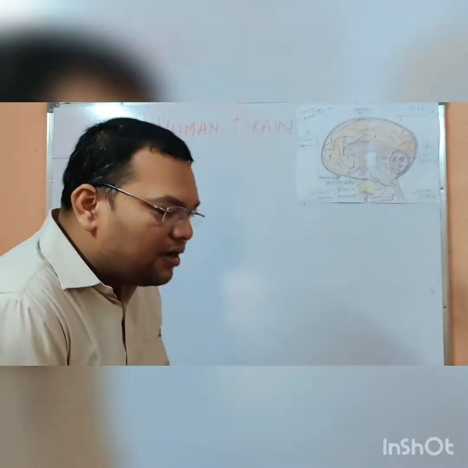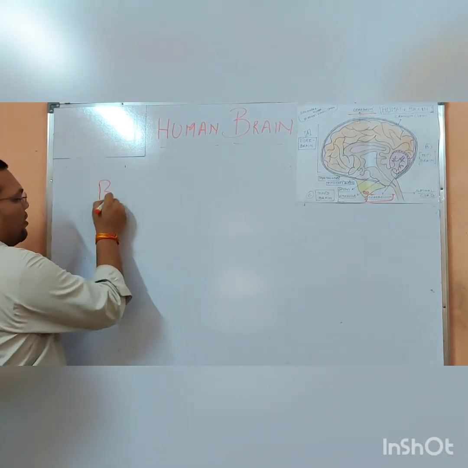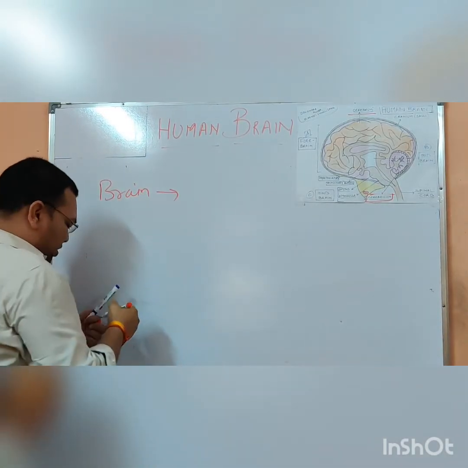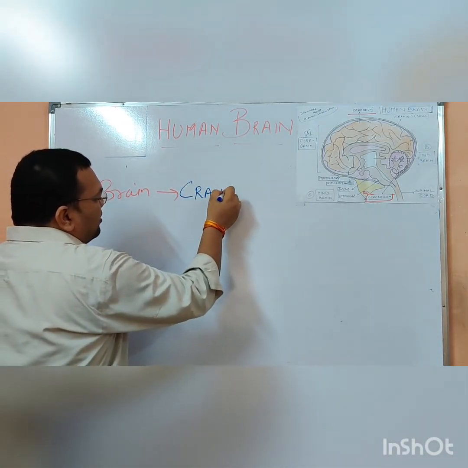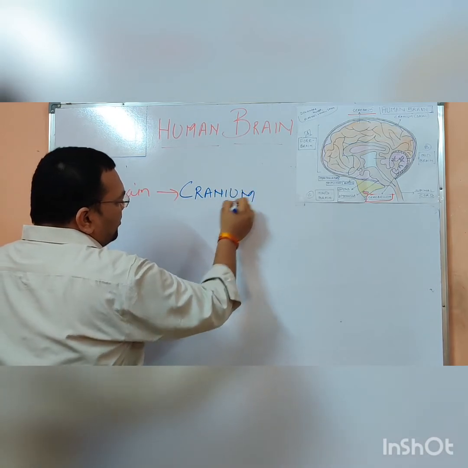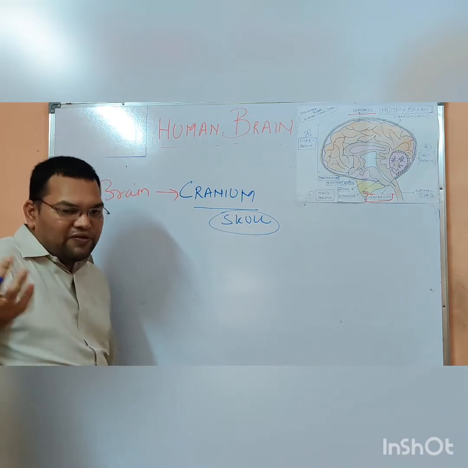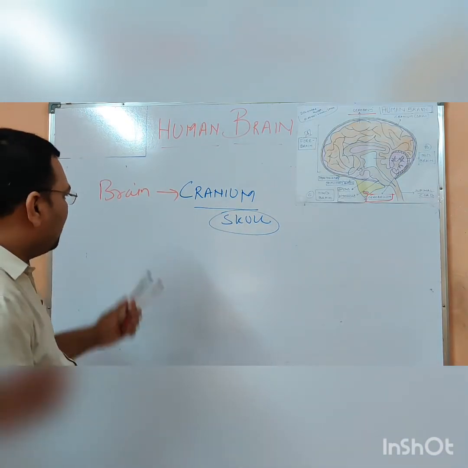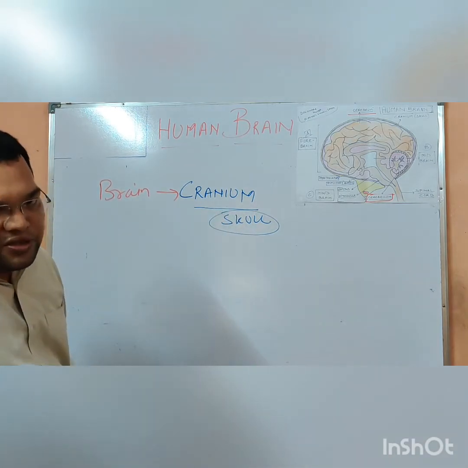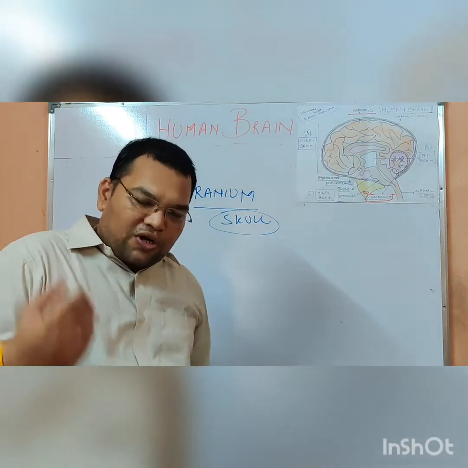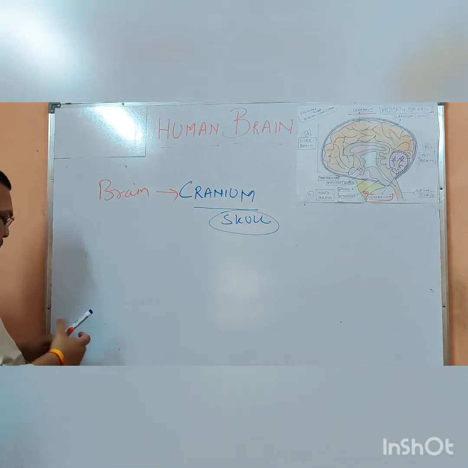So the brain, I already told you, is protected by the cranium, which is also known as the skull. The cranium is very, very hard. So the brain, the soft tissue, is protected by the cranium, that is the skull. This question may be asked in the examination: how are the brain and the spinal cord protected?